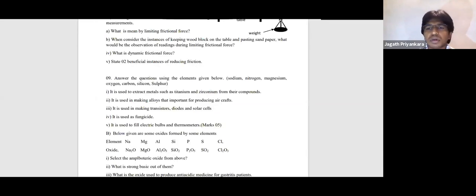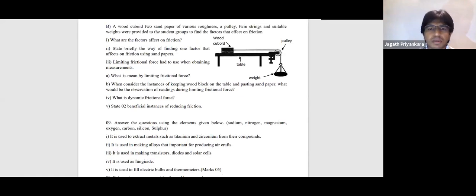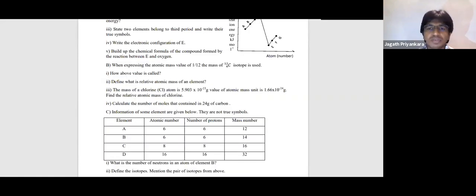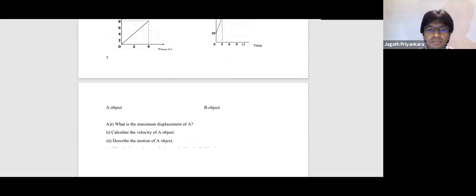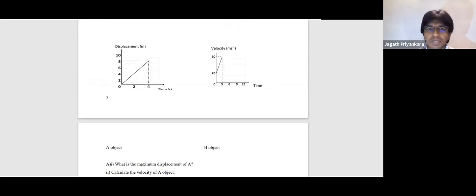So this is 2018 Western Province essay type questions. So until question number 6 we have done, right? This question we discussed last week about this ionization energy graph, and today we had to discuss question number 7 onwards. 7th one, physics.